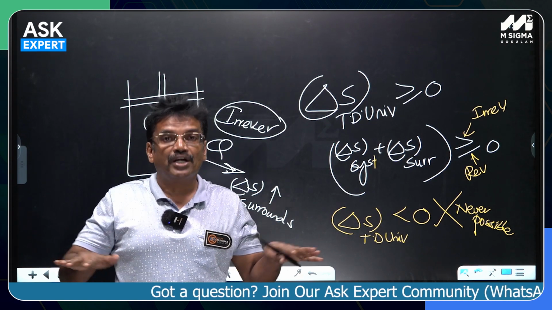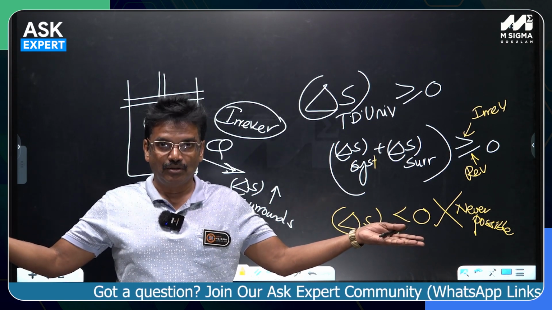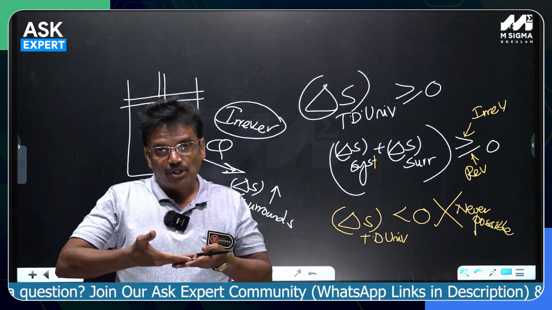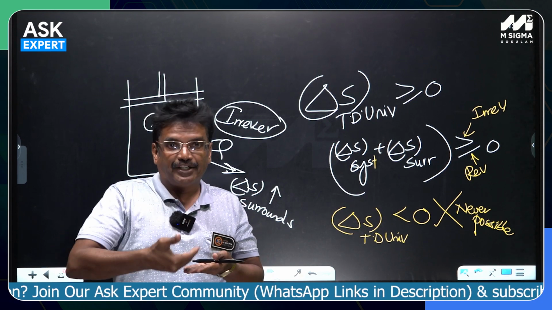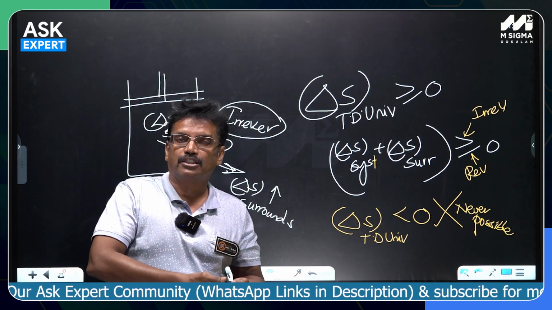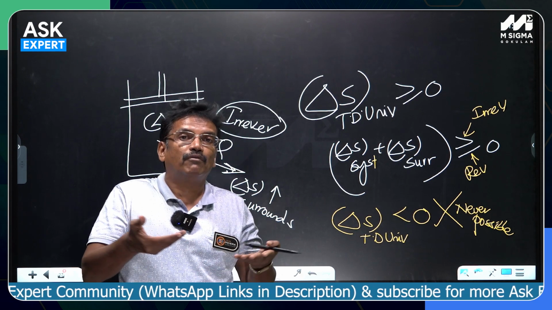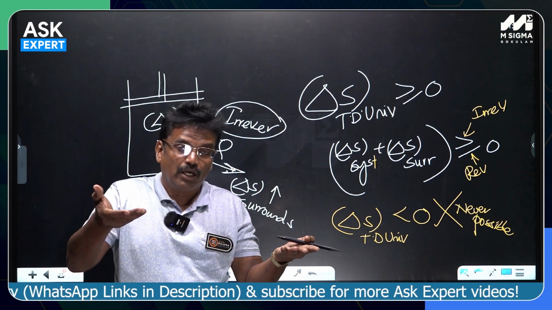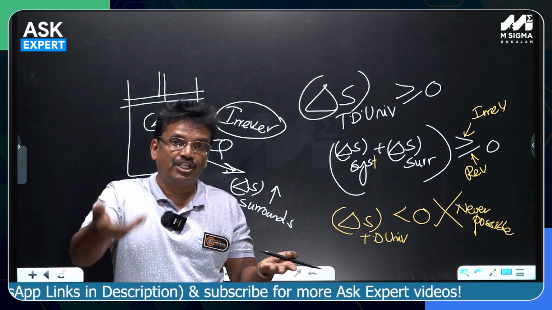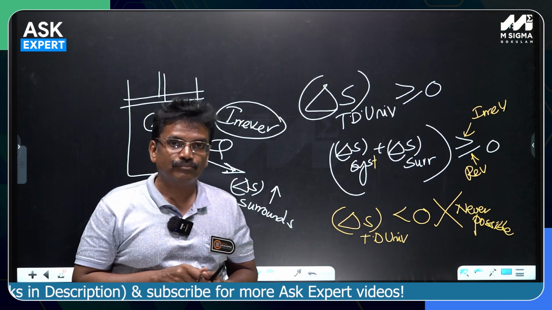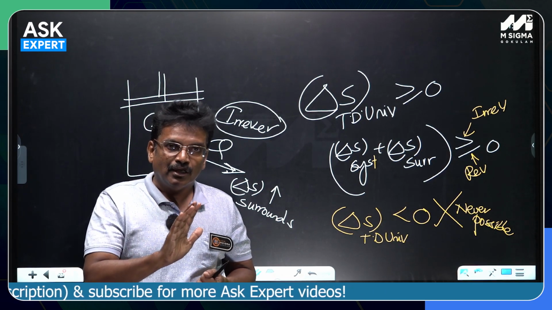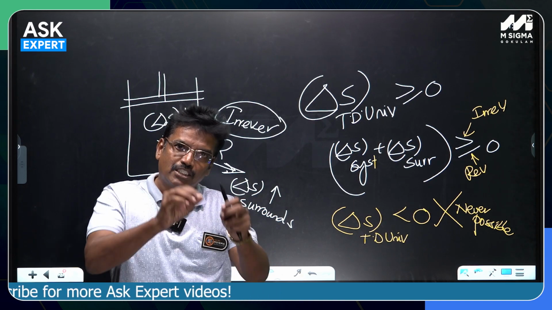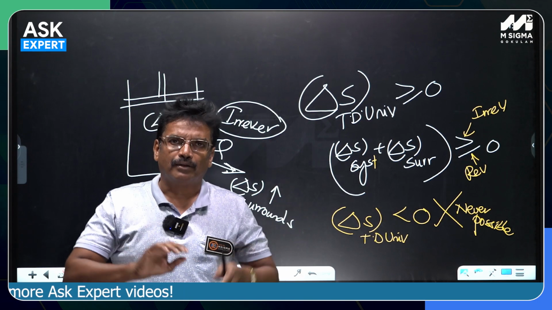If it is remaining constant, all is well. The process is reversible. There are no losses, everything is reversible. A process has got a limit. It would just become reversible. So at that instant, the process must proceed in such a way that the limiting value of the change in entropy of the universe should be equal to 0. If the entropy change of the universe is less than 0, that process would never be possible. It can never happen.